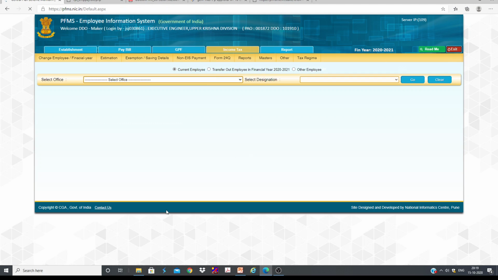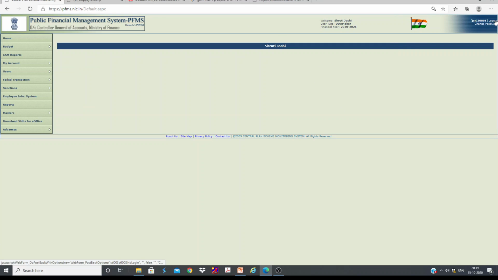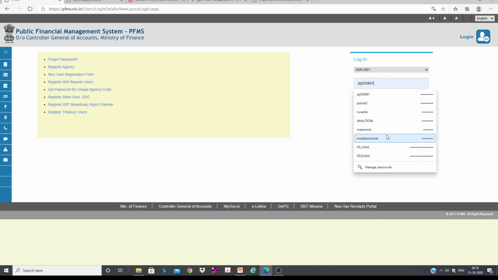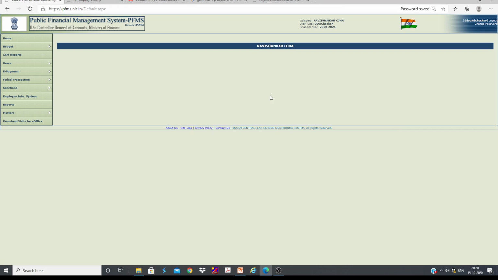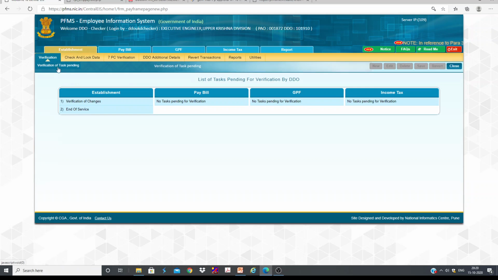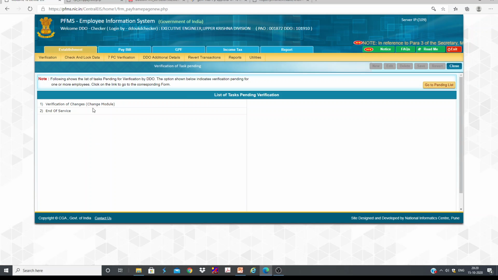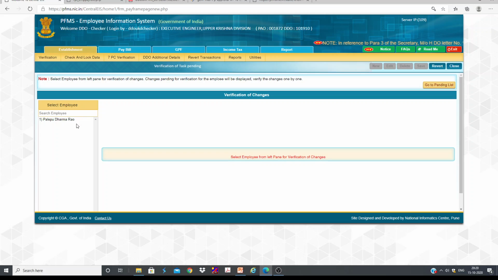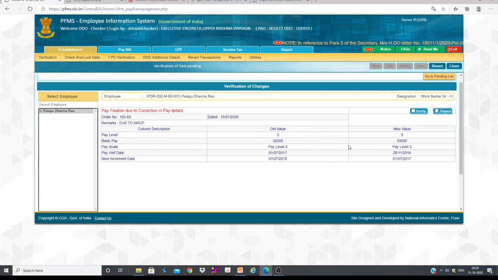So let us go to checker level. I need to log into checker. This is the checker ID. So we need to go again to the employee information system, EIS. Here you can see the verification. Suppose the maker does any changes, you can see some of the verifications are yet to be done. This is the pay. Some pay changes were done earlier. Those are yet to be verified by the checker. That's why they are still appearing.